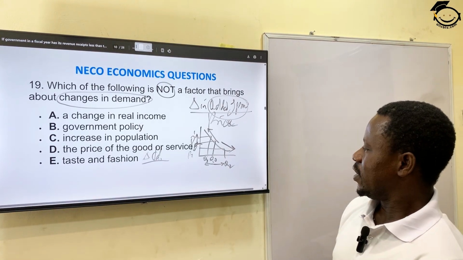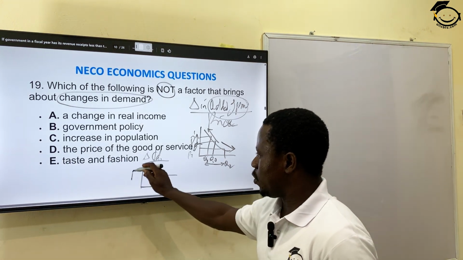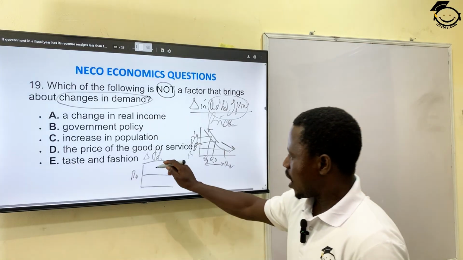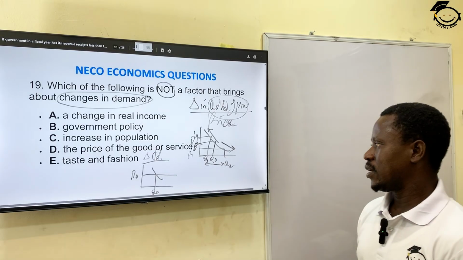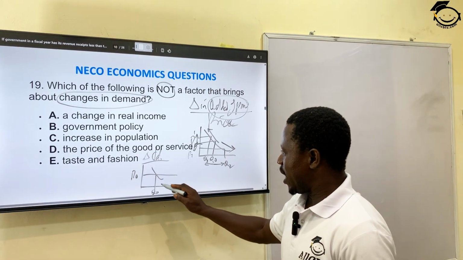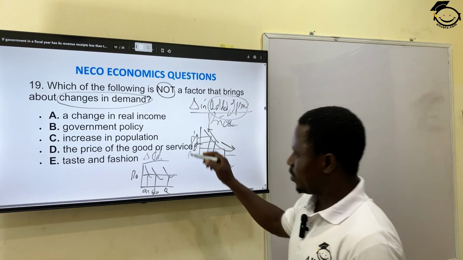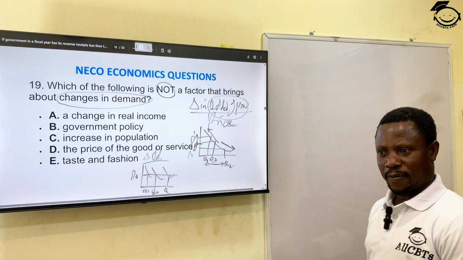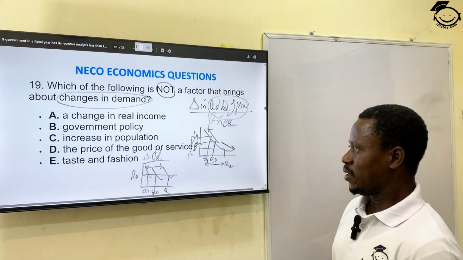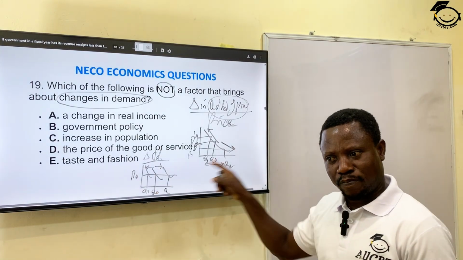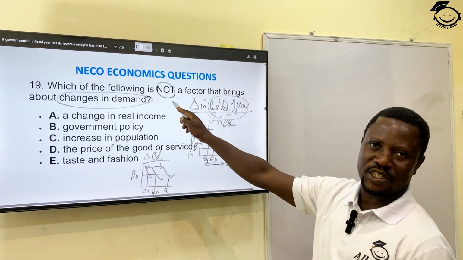So in this case, the curve would be like this, where the price is constant, P0, all right? And we have the Q0 here, the original quantity. Then we still have another Q1 here, another Q2 here, and we have the curve. This is what we call shift in demand. So this could be backward shift or forward shift, all right? Not because of change in price, because price did not change, but because of other factors. And that is what this question is asking you.